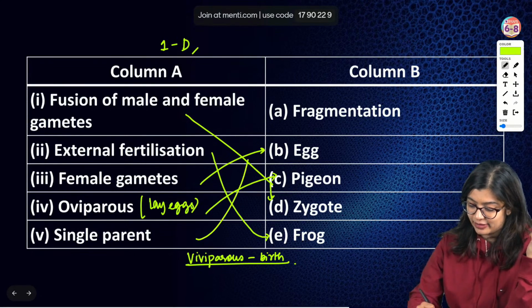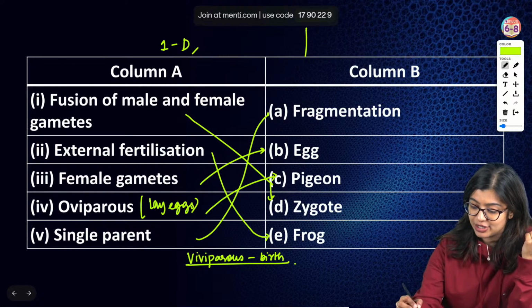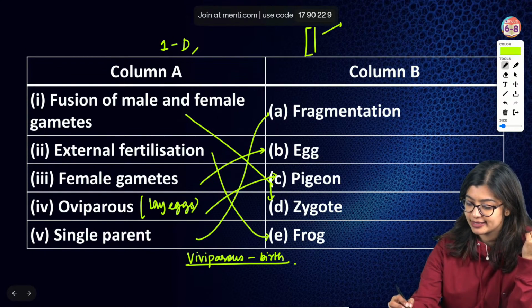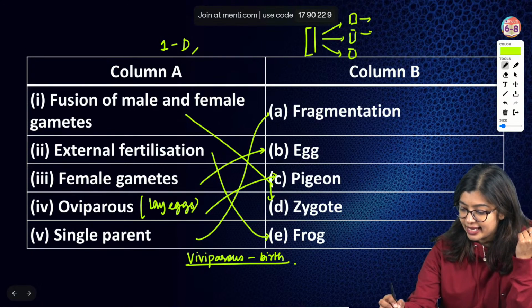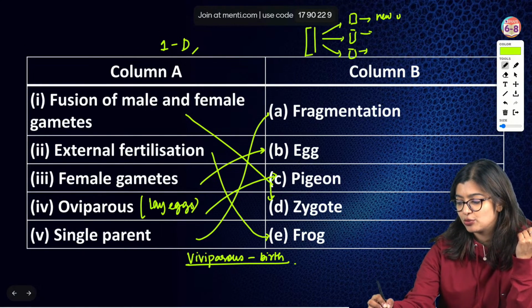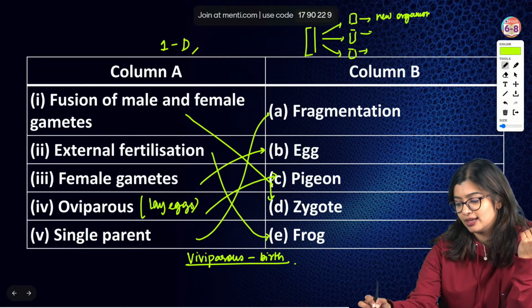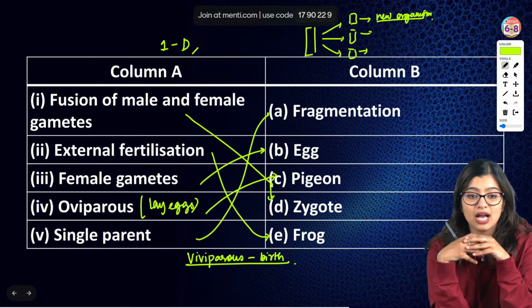Single parent is seen in fragmentation. What is fragmentation? If we have a parent organism, it will split into individual fragments, and each fragment will become a new organism. So this right here is the answer.